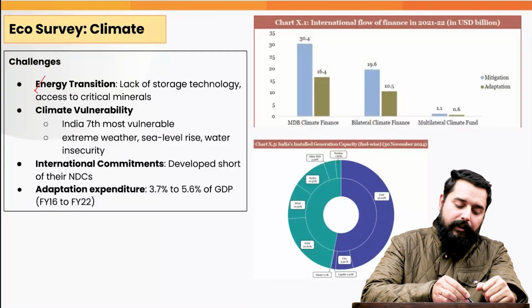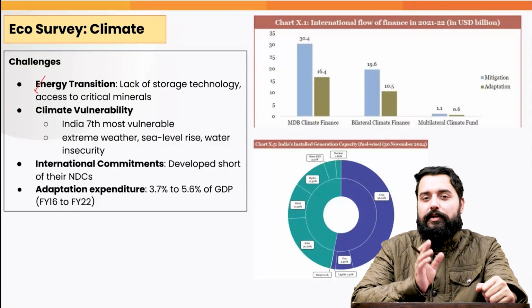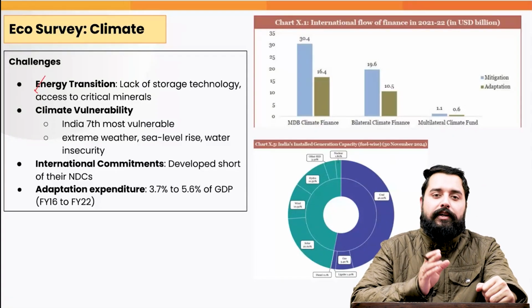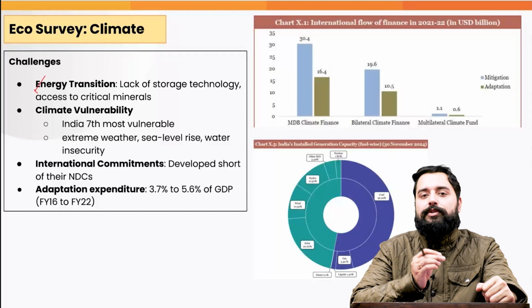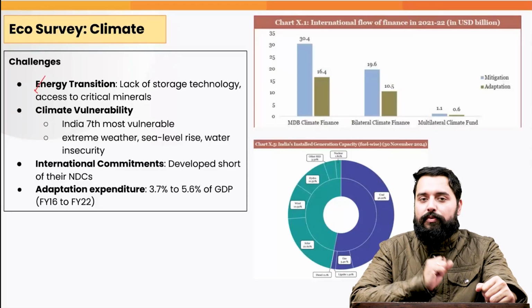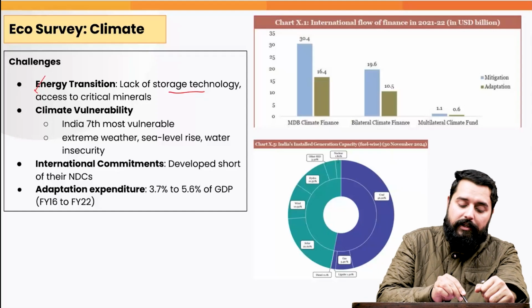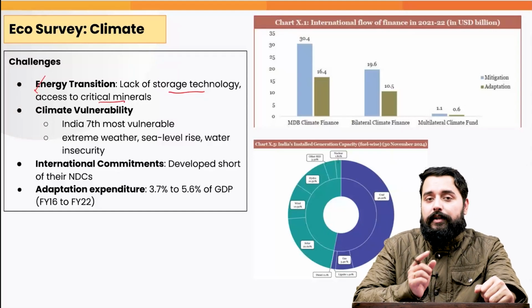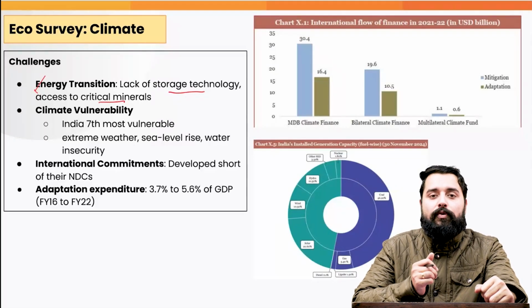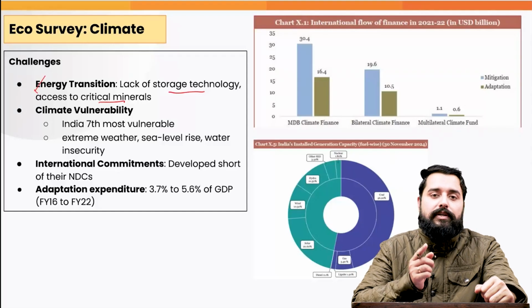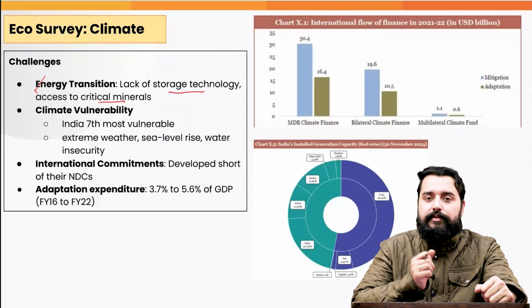One challenge is regarding the energy transition. We want to transition from the production of energy using fossil fuels towards the production of energy from the renewable sources. But we lack the storage technology. We do not have the access to critical minerals. The critical minerals are required for the production of the equipments which are used in the generation of the renewable energy, for example, the photovoltaic cells.